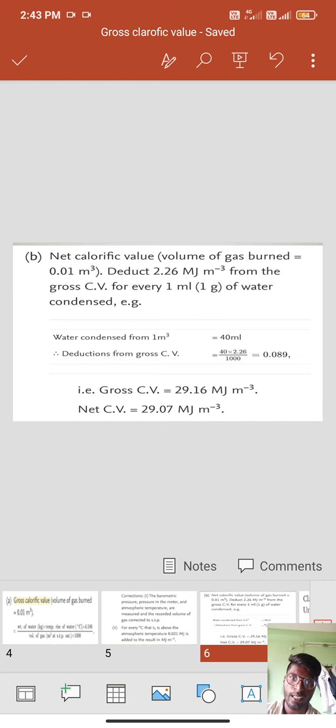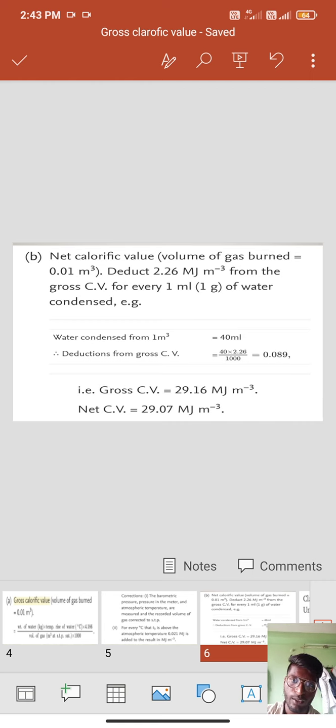Example: water condensed from 1 meter cube is equal to 40 ml. Deduction from gross calorific value is 40 into 2.26 by 1000. We get 0.089.